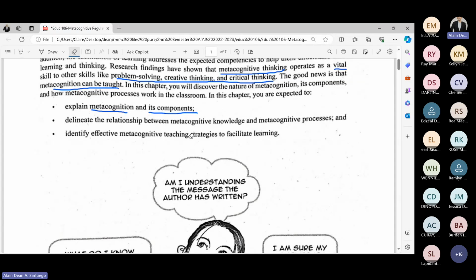Again, because you are future educators, you are able to identify what strategy is appropriate in a certain situation or a certain scenario. Okay, kasi if you are not able to identify what is the appropriate approach here, in this classroom or in this learning environment? What will be the appropriate approach if the class is homogeneous or heterogeneous?